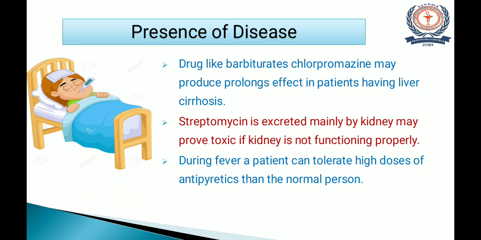For example, during fever a patient can tolerate higher doses of antipyretics than a normal person. Fever is nothing but an increase in the normal body temperature. So when a person takes an antipyretic drug in fever, it will be better tolerated. But if the same drug is taken by a normal person, there is no chance of getting any therapeutic effect because the person does not have an elevated body temperature. So the presence of disease plays an important role while calculating the dose of a drug.